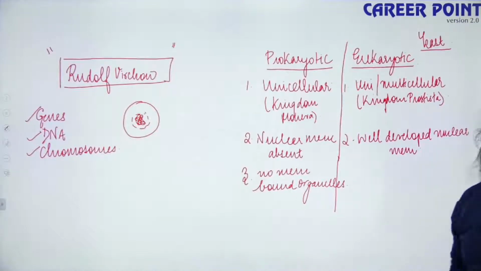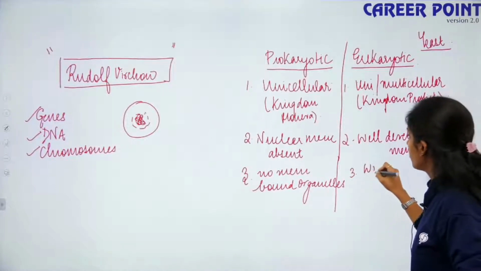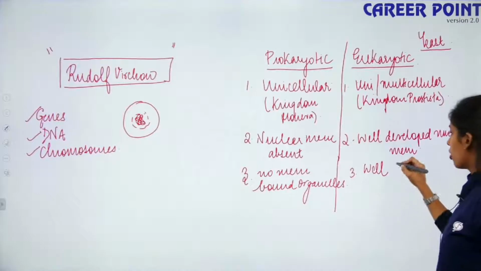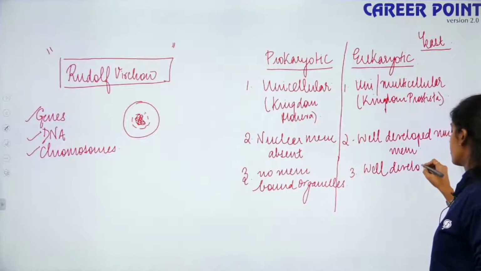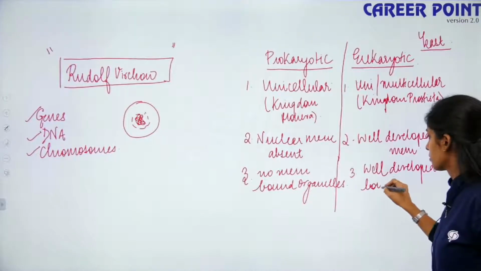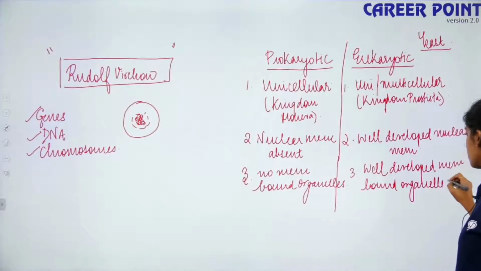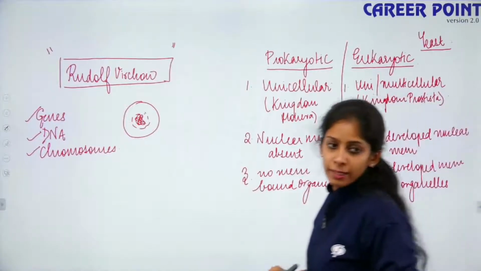Which one is big? Of course your eukaryotes are bigger compared to your prokaryotes. So eukaryotes have well developed membrane bound organelles. So organelles, what do I mean?